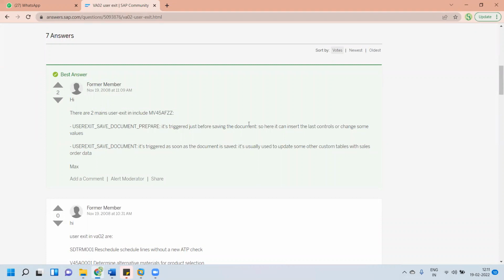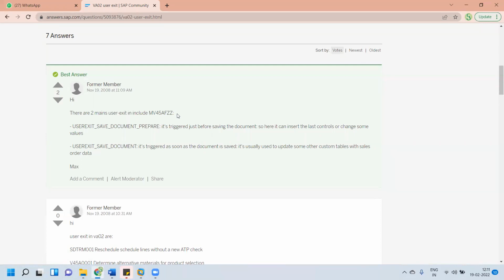One is triggering just before saving, and one is triggering as soon as the document is saved. So both we have. Does the second one trigger as soon as the document is saved? Yes. So after the save, why is there a user exit, what is the function of this? Maybe I have to send an email to the user, for example, or I have to update my custom table if the document or order is saved. So there are many things which we have to perform. To update some other custom tables with sales order data.